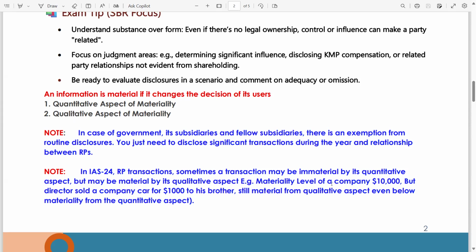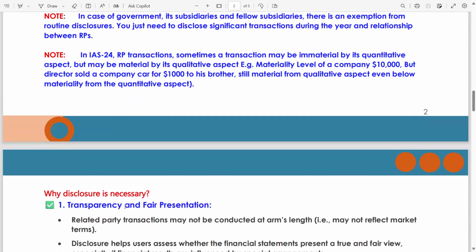Example: the materiality level of a company is 10,000, but a director sold a company car for 1,000. If you compare this 1,000 with the materiality, of course it is immaterial quantitatively, but to his brother it is still material from the qualitative aspect, even below materiality from the quantitative aspect. So it means related party transactions are always material, even if the amount of the transaction is 0 or 1 million.